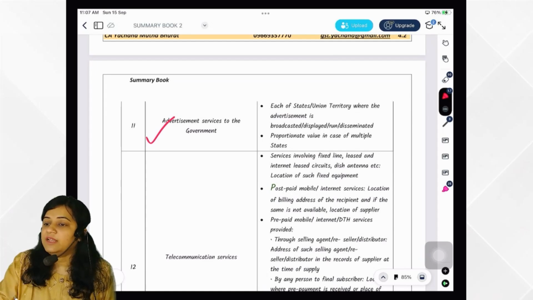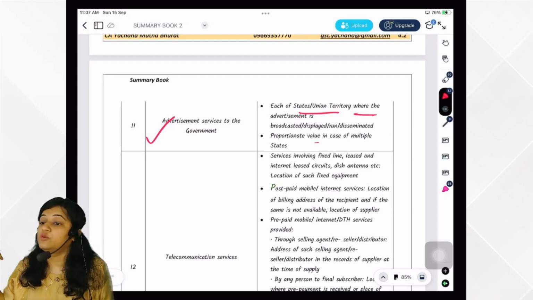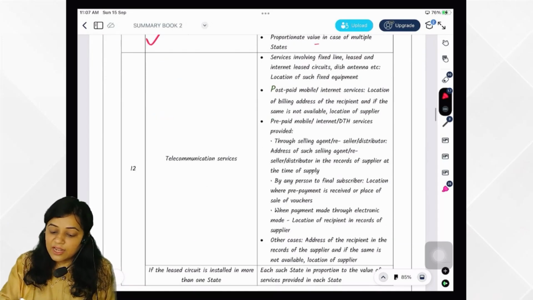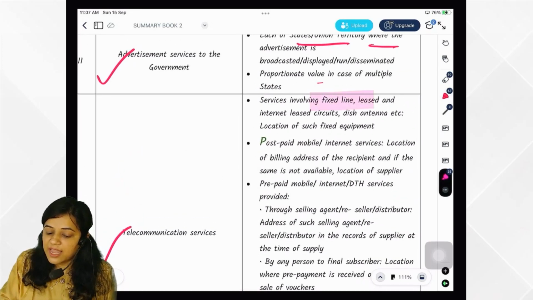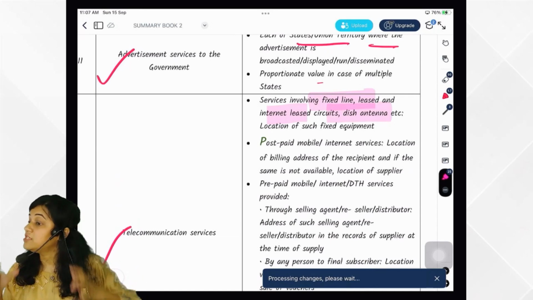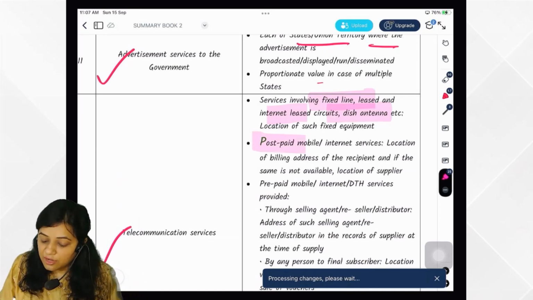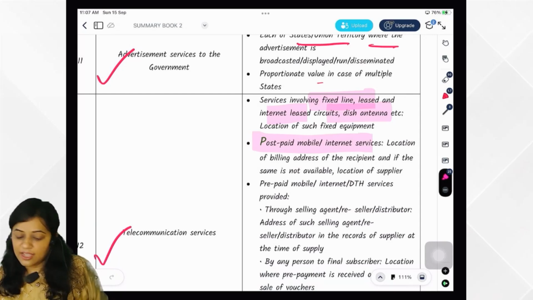If it is in many states, then each of the states as per the contract. If not, then there were different things we have seen, newspaper and all those things, correct? Then telecommunication services that we have seen. You remember, if you have a fixed line, lease circuit, what would it be? Location of such installation.